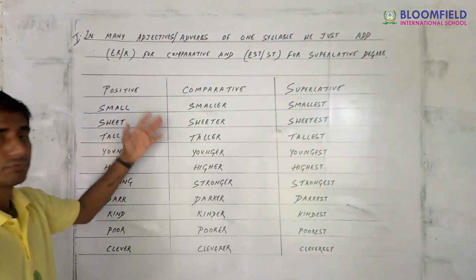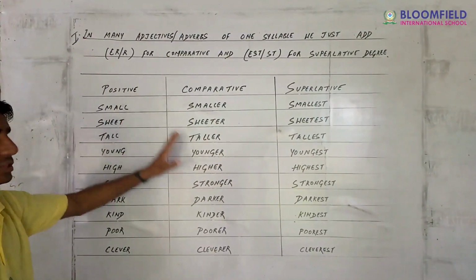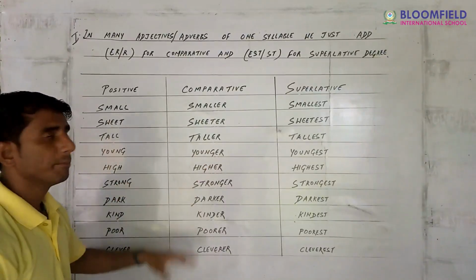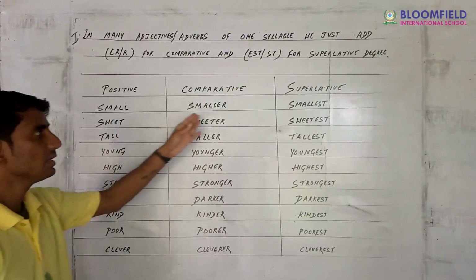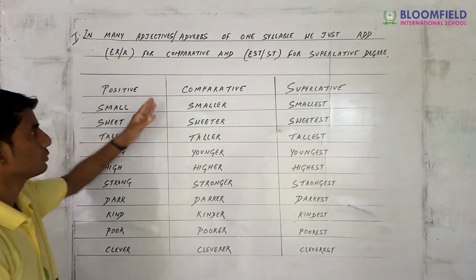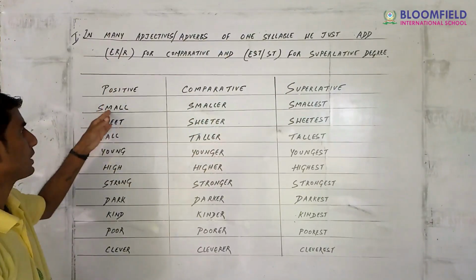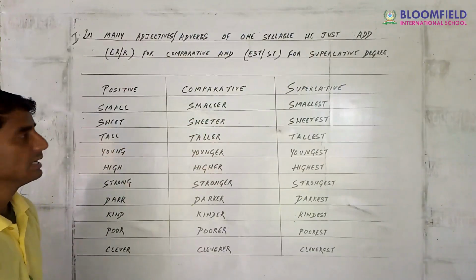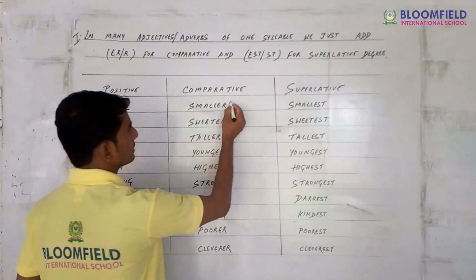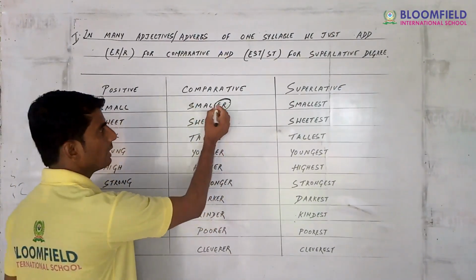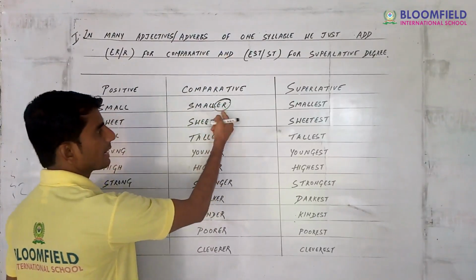Now come, according to this rule we are going to discuss the degrees of comparison. Small: to make it comparative we have to add er or r. Smaller, see, er is here.